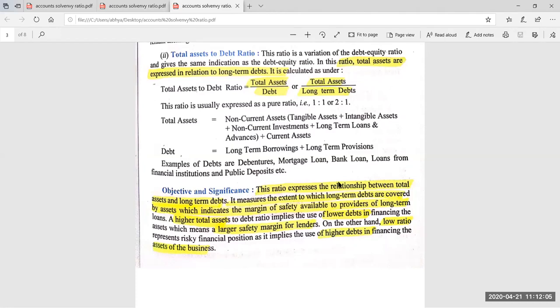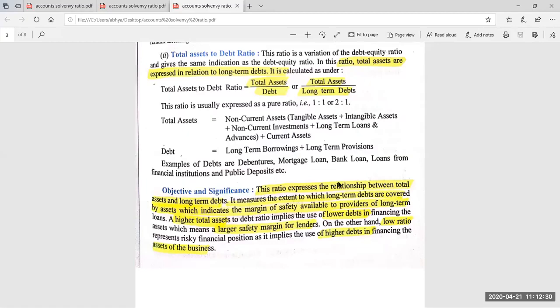So this ratio expresses the relationship between total assets and long-term debt. It measures the extent to which long-term debts are covered by assets. If this ratio is higher, it means the use of lower debts in financing the assets, which means a larger safety for the lenders.